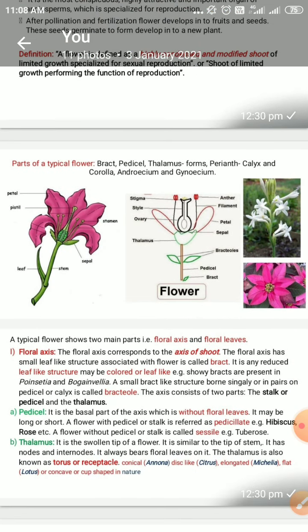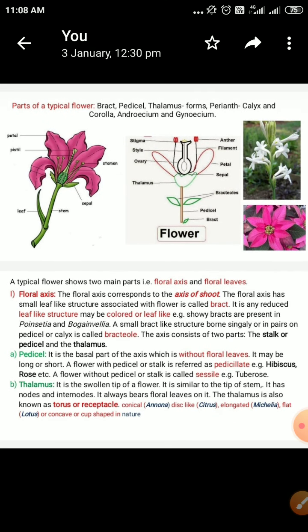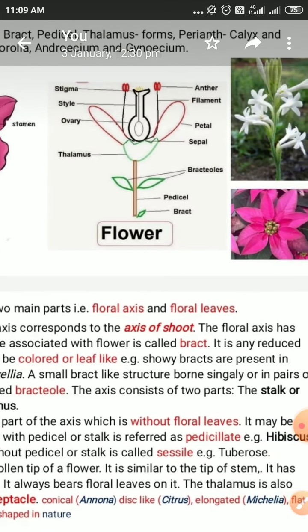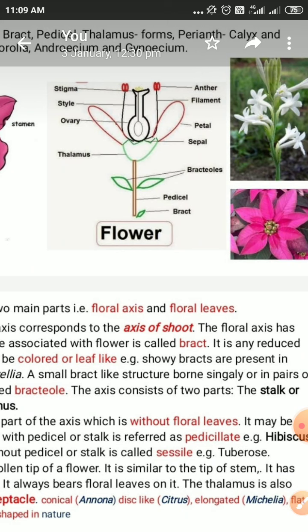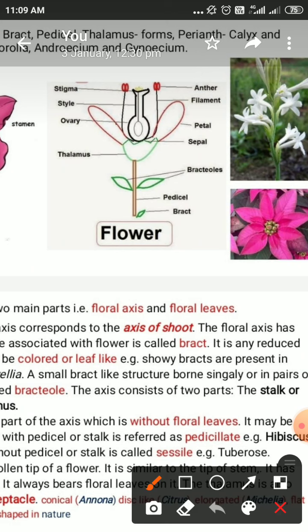Now, this particular flower has typical parts. The next point is about the parts of the typical flower. The typical flower shows bract, pedicel, thalamus, perianth, calyx, corolla, androecium and gynoecium. These are the parts of the typical flower. If we visualize the typical flower, for example, over here, this is the figure which shows the different organs seen in the typical flower.